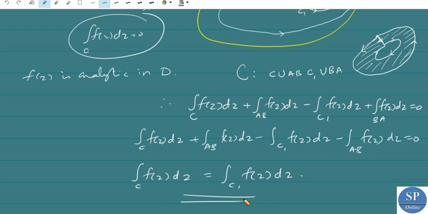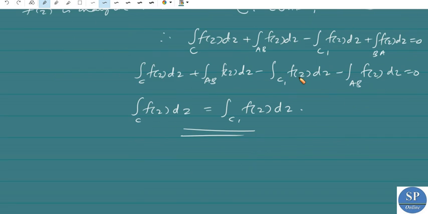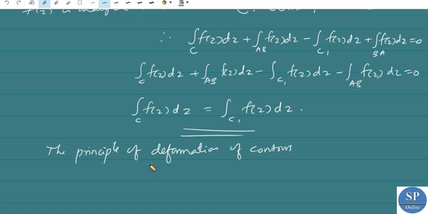Okay, that means the integral over c f of z dz is equal to integral over c1 f of z dz. Okay, this is sometimes called the principle of deformation of contours. Sometimes this result is called the principle of deformation of contours.